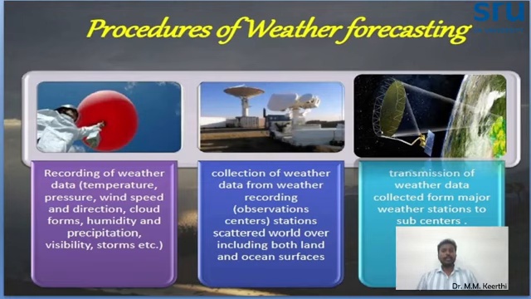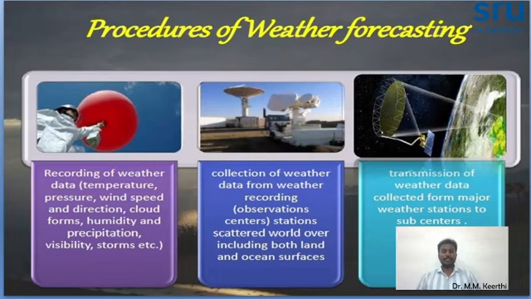So we have to record them. For example, for temperature, we have to record maximum temperature, minimum temperature, or cardinal temperature, and diurnal temperature. Atmospheric pressure needs to be recorded. Wind speed, wind direction, and cloudiness need to be recorded. Humidity needs to be recorded, followed by precipitation.